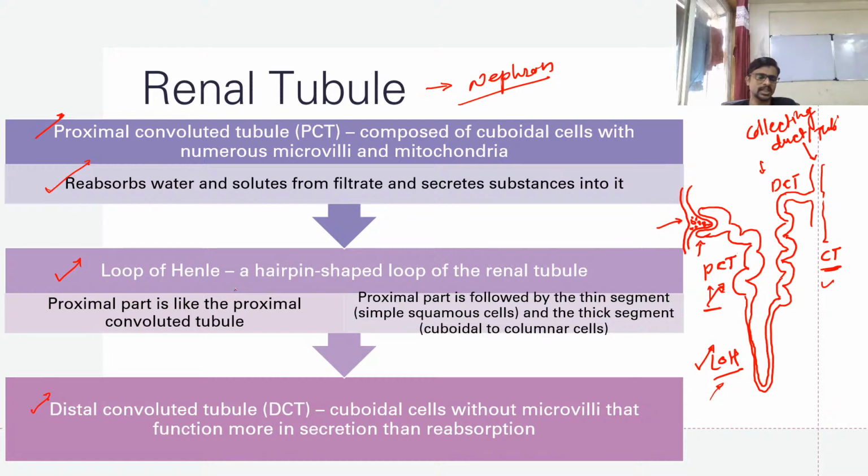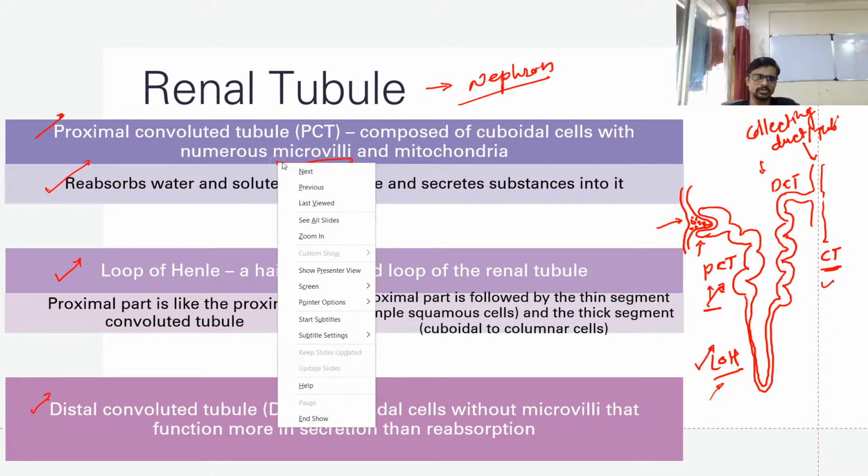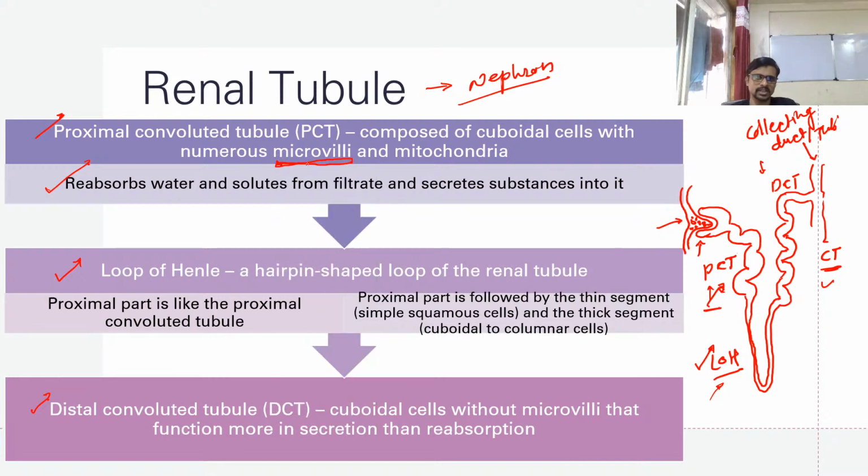So the secretion and absorption require more area, and to increase the area we have microvilli in this type of cell. Nature is very smart, so nature has a beautiful facility for even the simple thing.